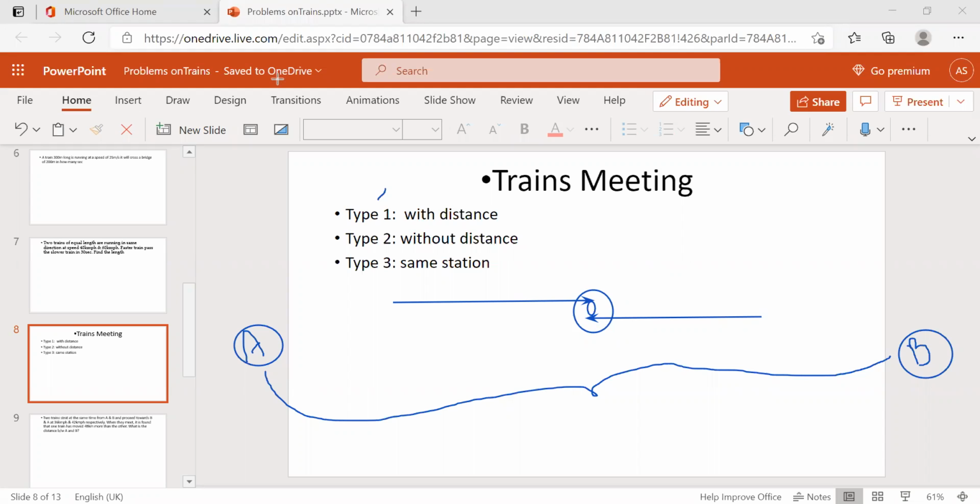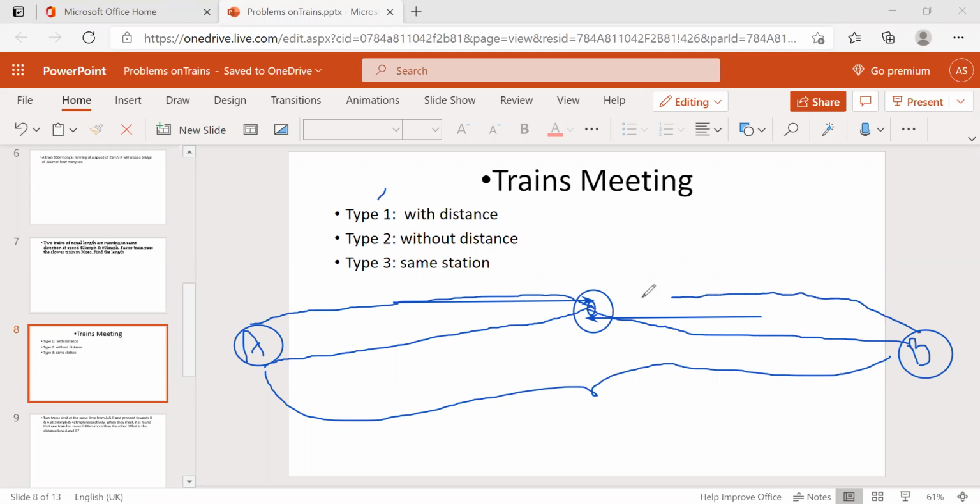Maybe they will ask a question like, what's the distance from station A to this point? And maybe they will ask, what's the time taken from station A to this point? And from station B to this point, what's the distance?